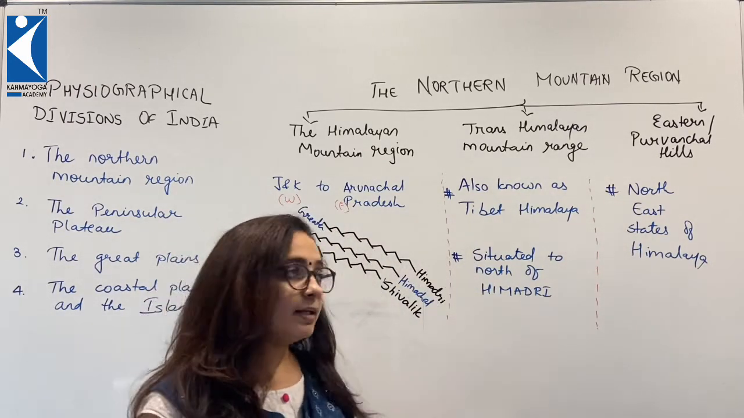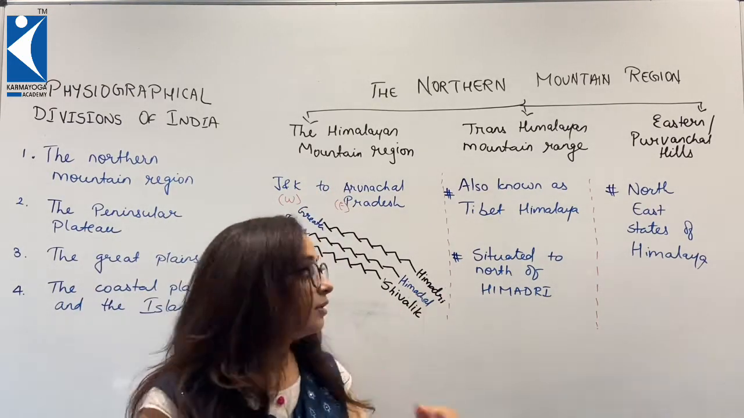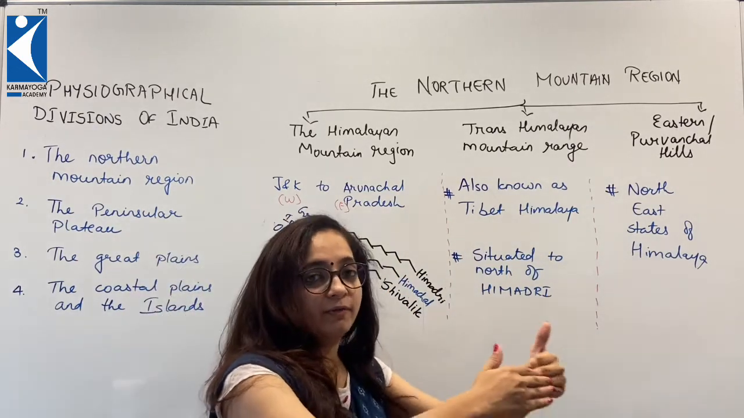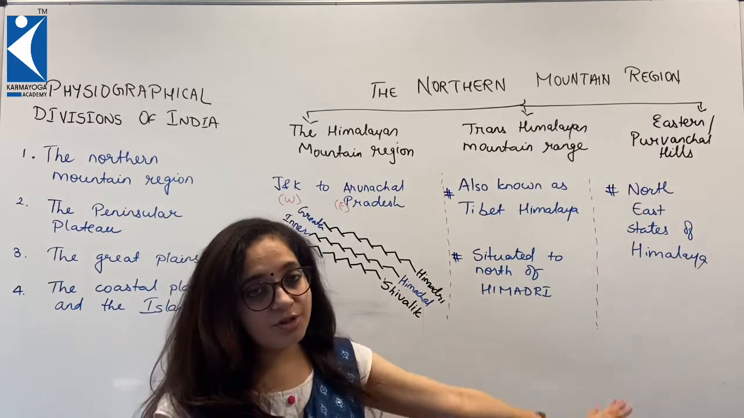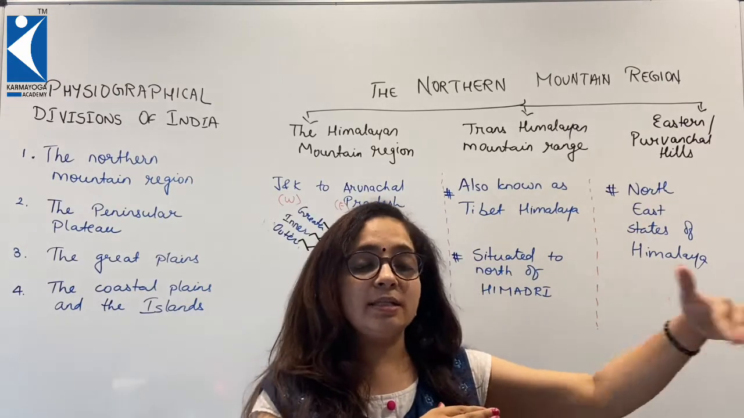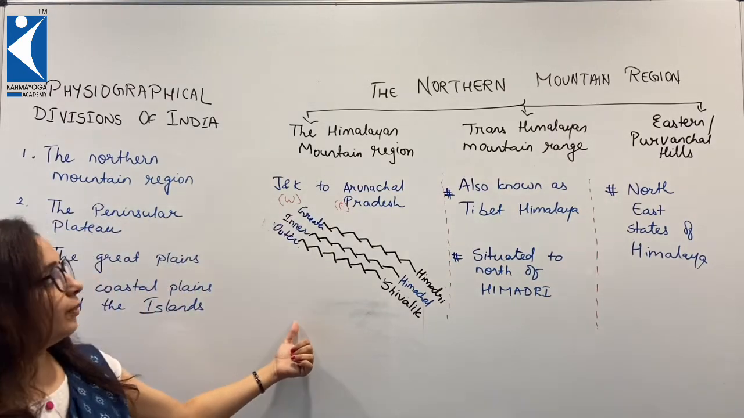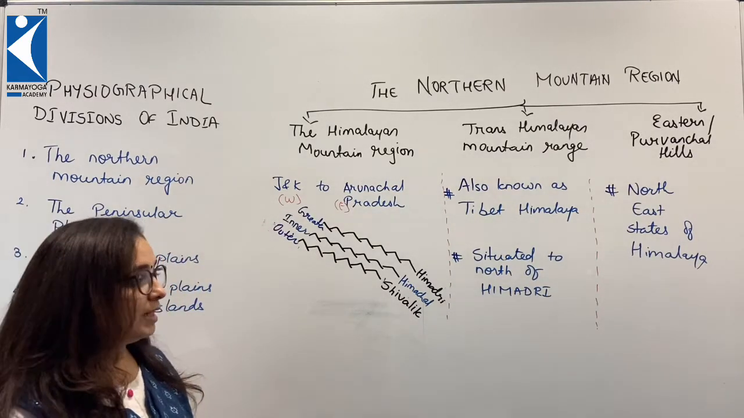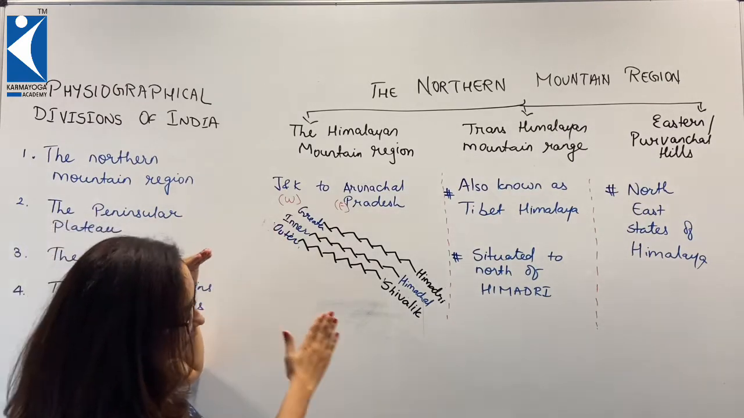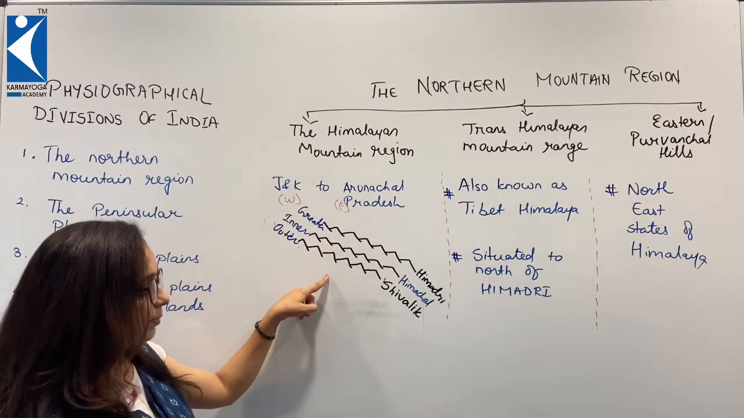Coming back to Himalayan types, there are three subtypes: the Himalayan mountain region, the trans-Himalayan mountain range, a little farther from the Himalayas, and Purvanchal. Purva means east, so the Himalayas in the eastern part of India are Purvanchal or the eastern hills. These are the main ones, the Himalayan mountain range. It starts from Jammu Kashmir in the west and goes to Arunachal Pradesh in the east. And then there are three segments.